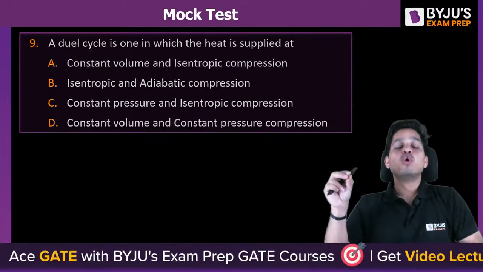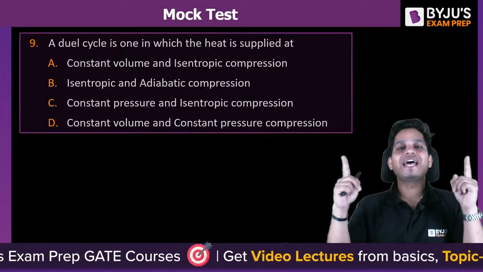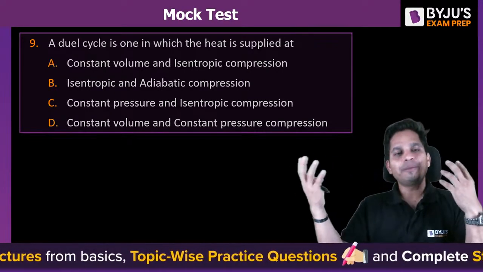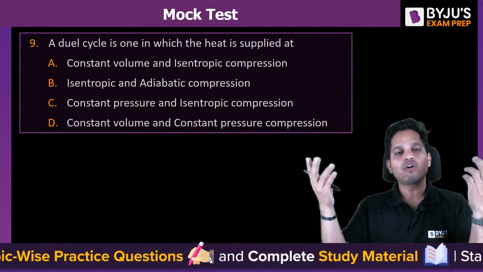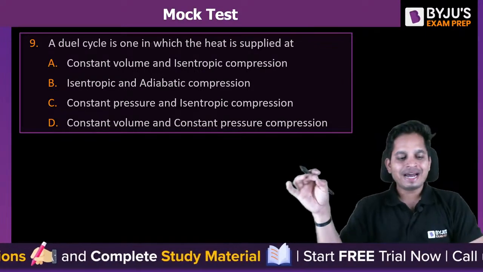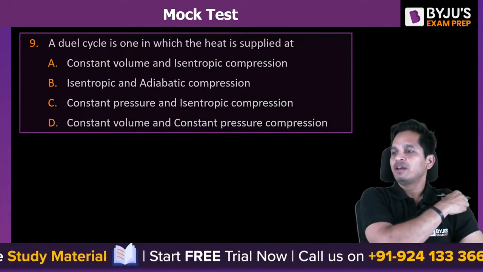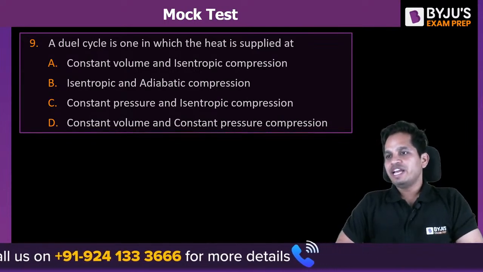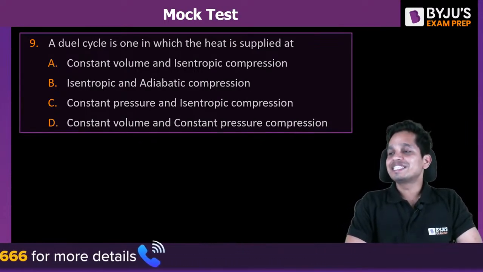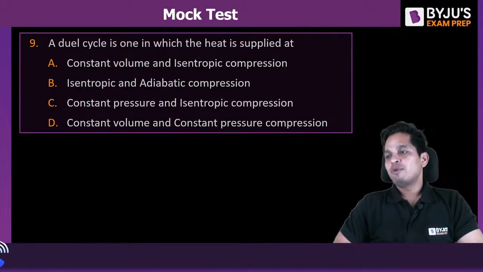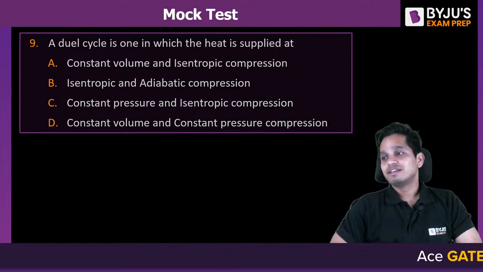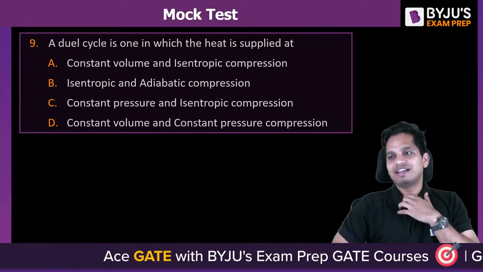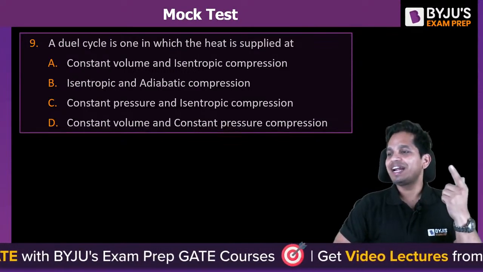Next, a dual cycle is the one in which heat is supplied at what process? Constant pressure, constant volume, adiabatic, isentropic. Question number 9, A, B, C, D. Not B, come on. Heat is supplied. I am not talking about compression. Why are you so confused? D is correct. Yes, Vineet.